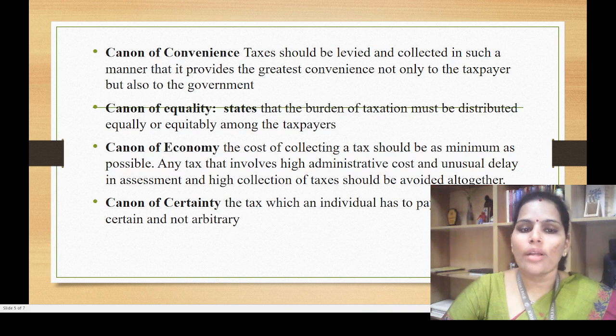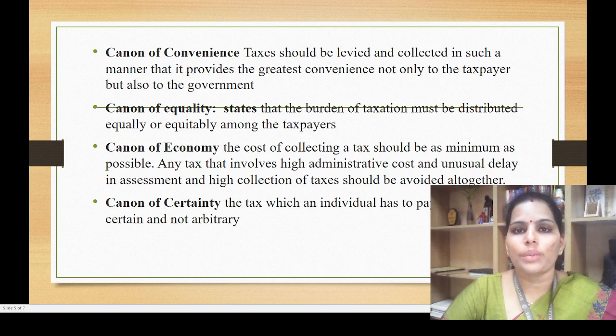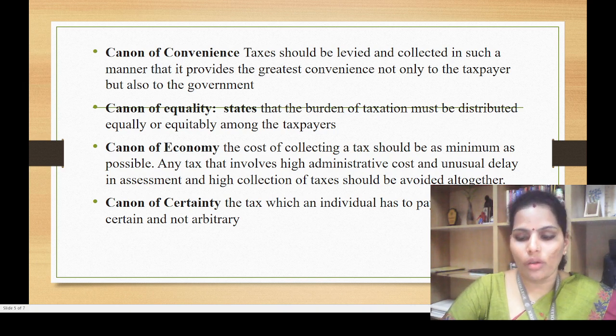Third one, canon of economy. What is the meaning of economy? Economy is nothing but minimum as possible. Whatever tax we are collecting from the taxpayers, it should be as minimum as possible. As we discussed in the previous point, it should not be a burden for anyone. So that is the third point.